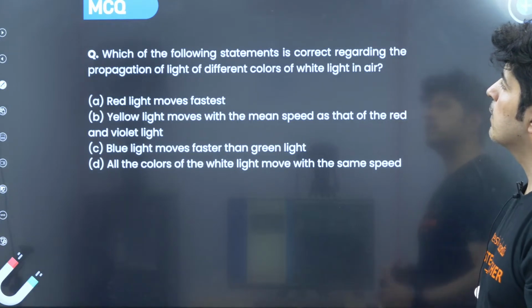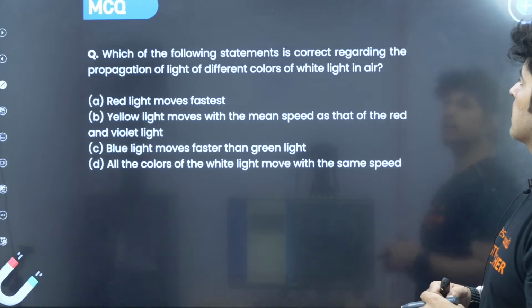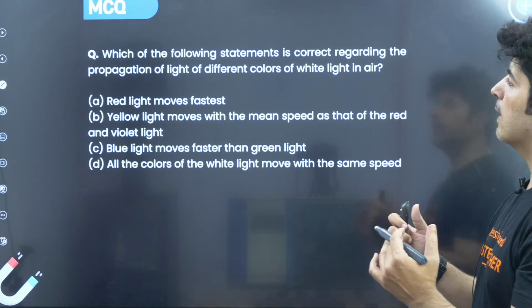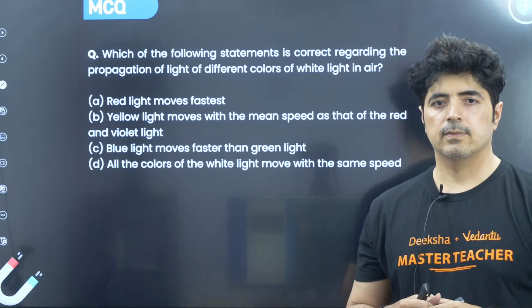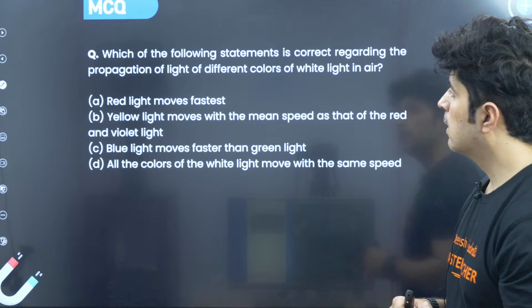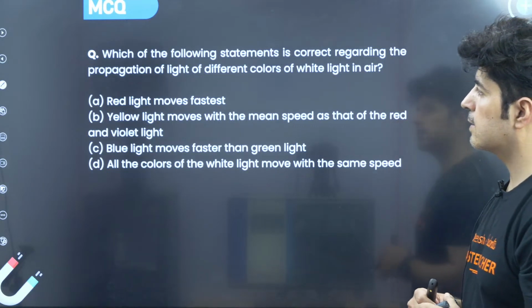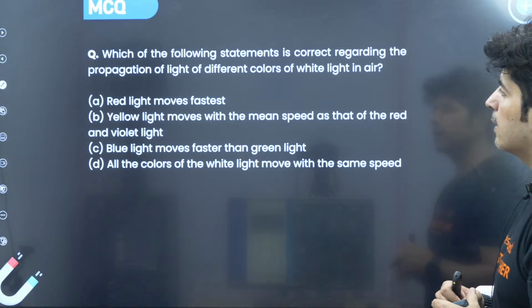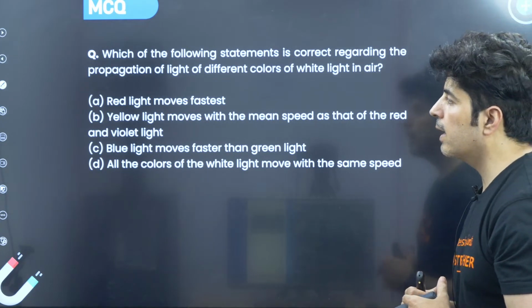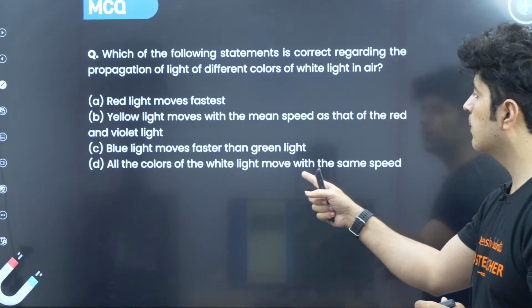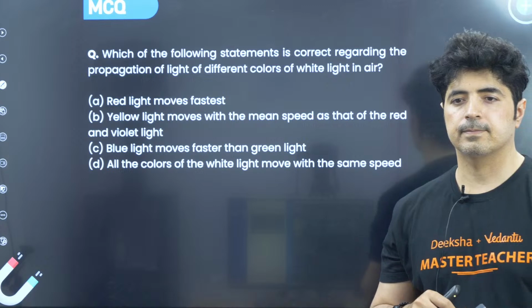Next question: which of the following statements is correct regarding the propagation of light of different colors of white light in air? Red light moves fastest. Yellow light moves with the mean speed of the red and violet light. Blue light moves faster than the green light. All the colors of white light move at the same speed.